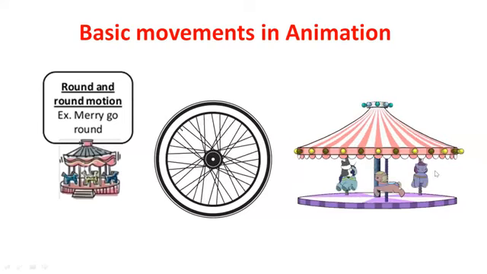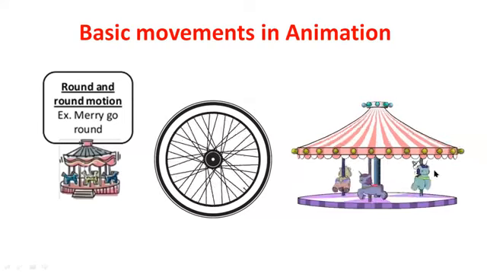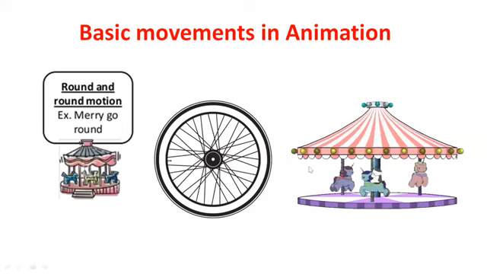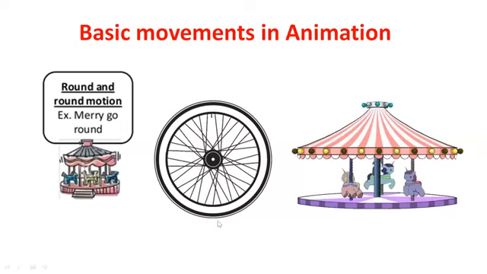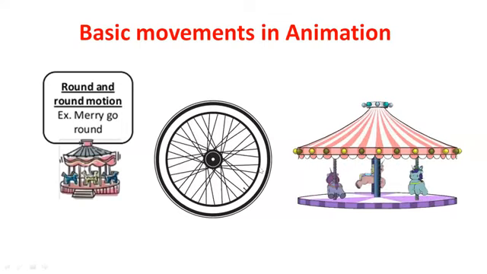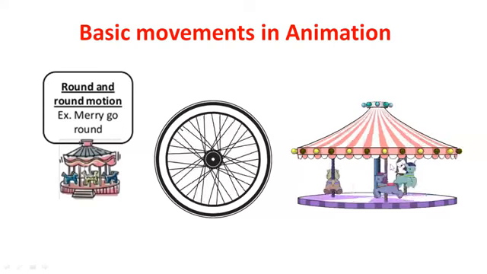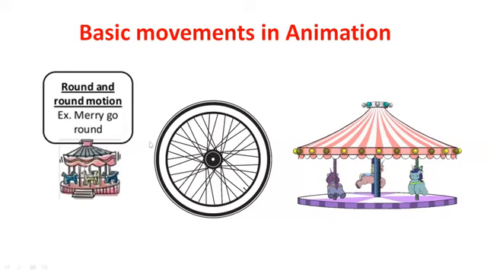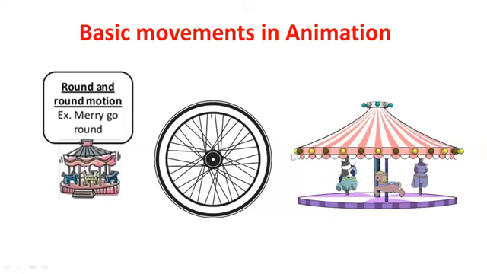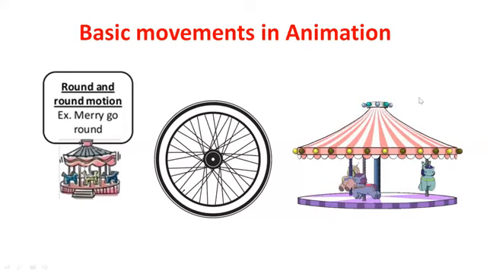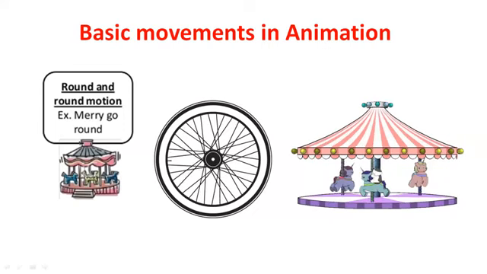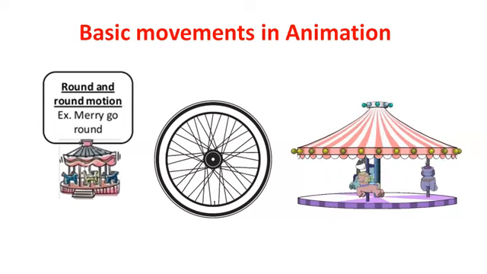And you have to know where you have to give this animation. If you are having a square, in the square you can have the movement left to right or right to left. But here you should not give round and round motion for a square. You must know the appropriate movement you have to give to the image.